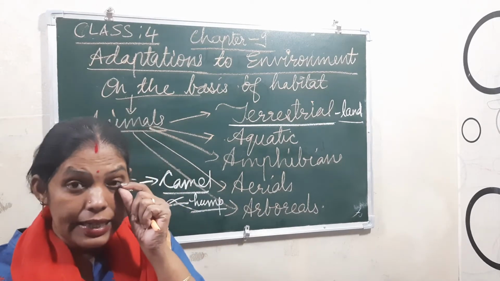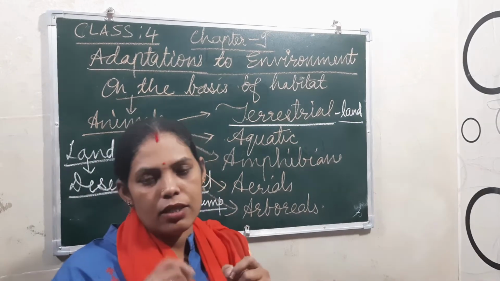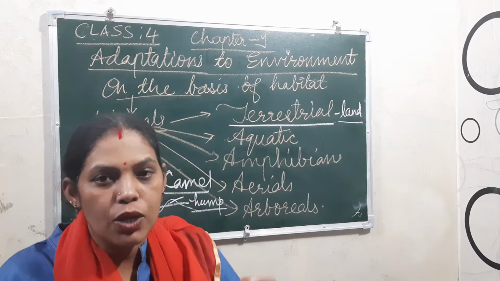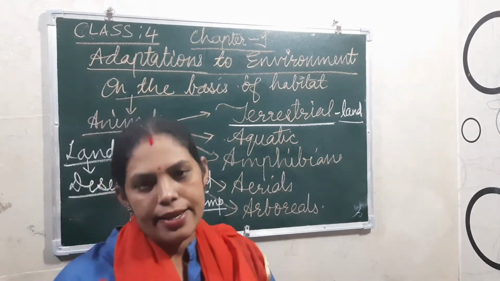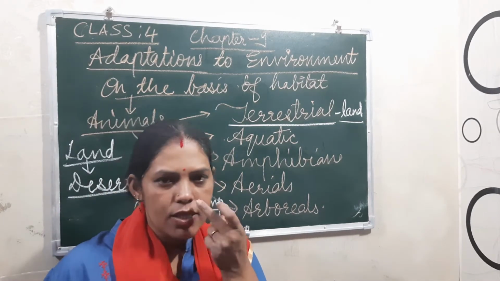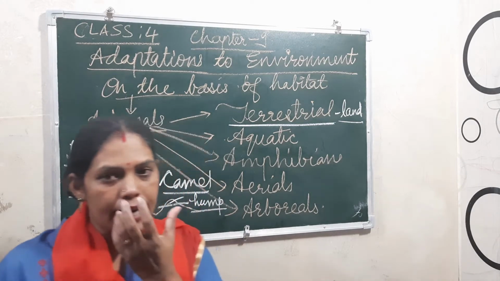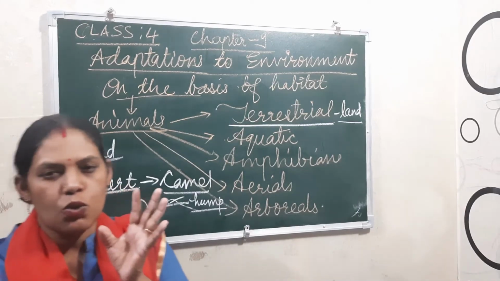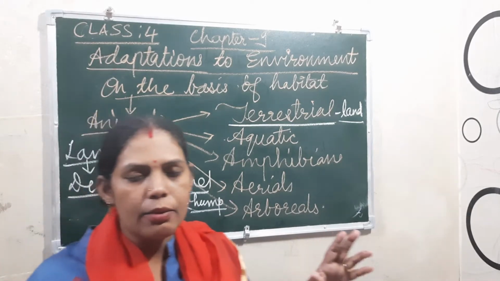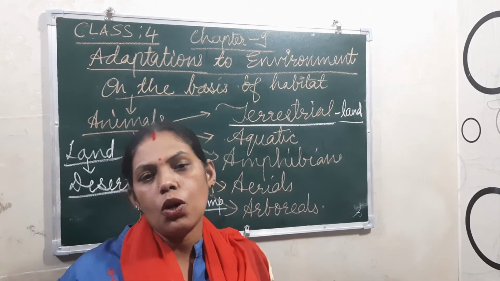Okay, the eyelid has eyelashes that become long and thick, so that when the dust comes, it falls on the hairs only and will not go inside the eyes. Understood? And the nostrils, the holes in the nose, have such adaptations that the camel can close them. When a storm occurs, it closes its nostrils. That ability it also has.